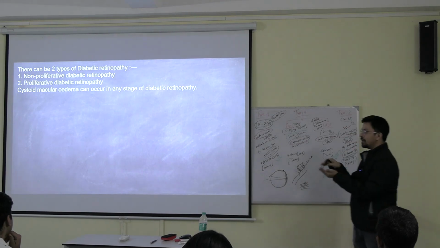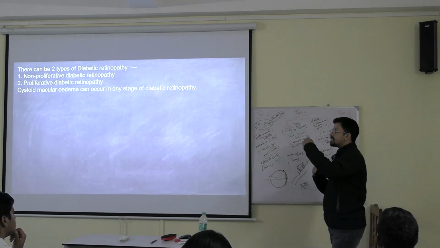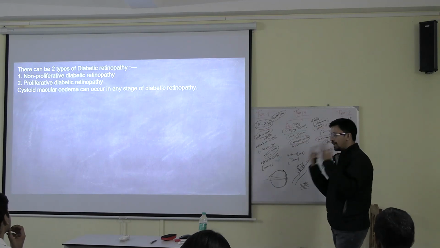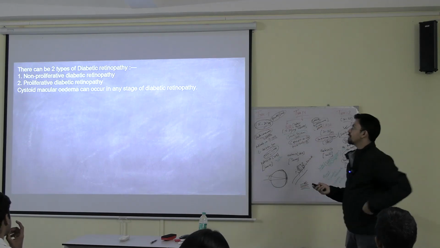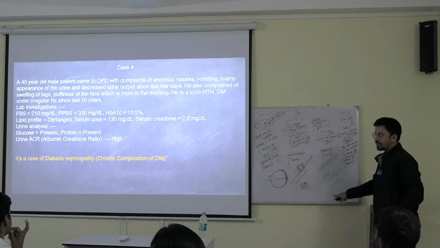What is cystoid macular edema? This one, this fluid between the 9th and the 10th layer. If there is fluid accumulation, this retina gets detached. Because of the detachment, you will have diminution of vision. Okay, fine. Now another case. We have already discussed diabetic retinopathy, right?